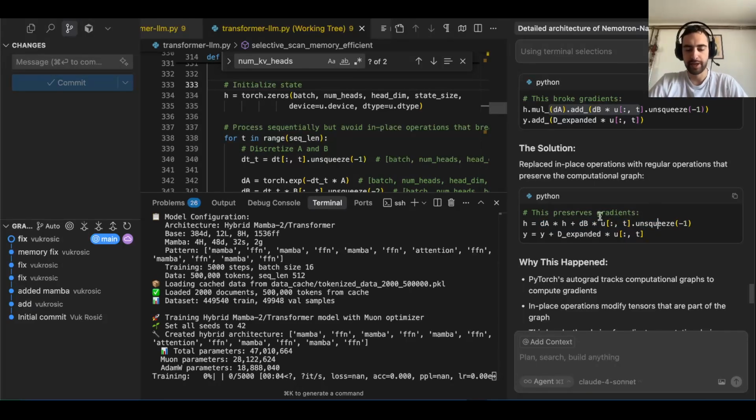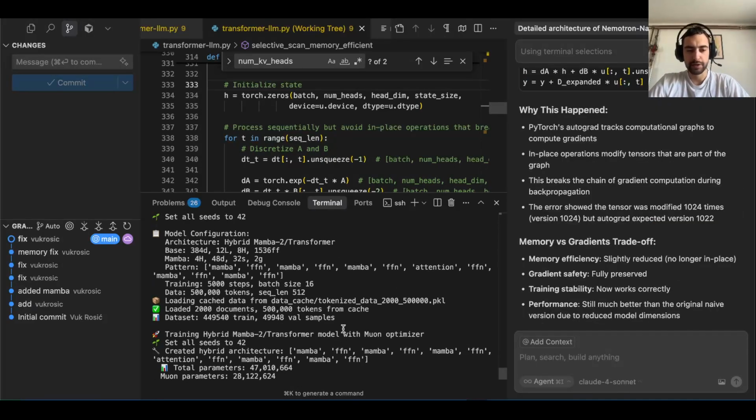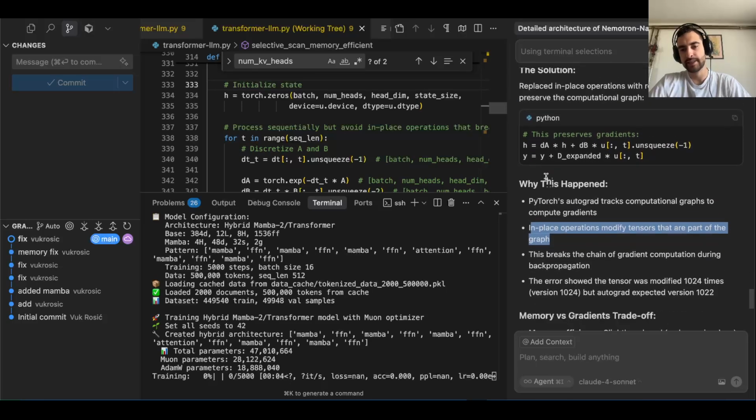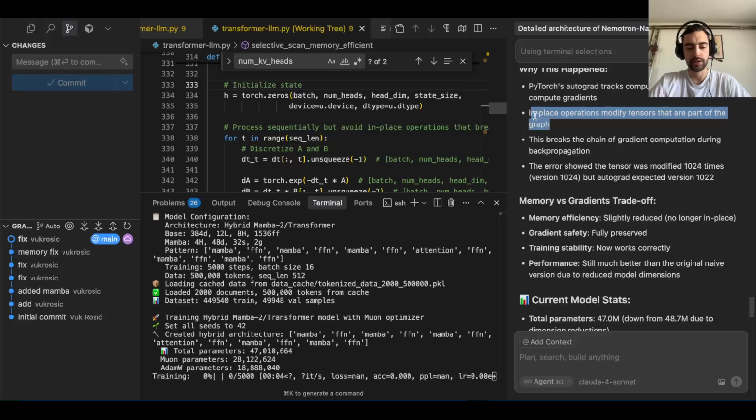Computational graph, I should say. The training seems very slow, but we'll fix it. So PyTorch's AutoGrad tracks computational graphs to compute gradients. In-place operations modify tensors that are part of the graph. This breaks the chain of gradient computation during backpropagation, because the value is part of the graph, but when you modify it in place, it changes that which it shouldn't.